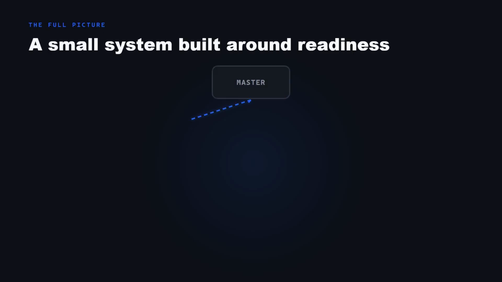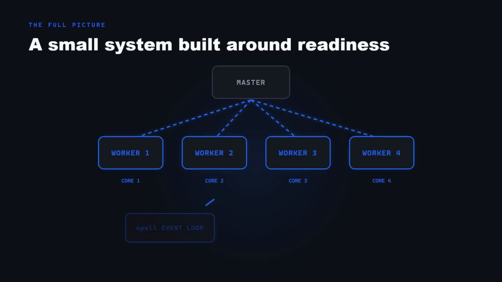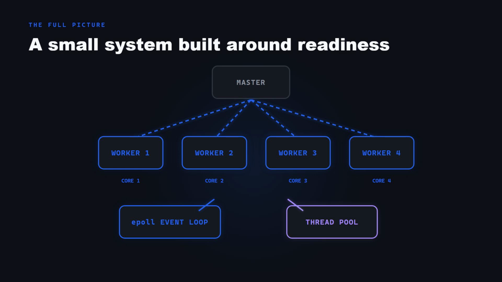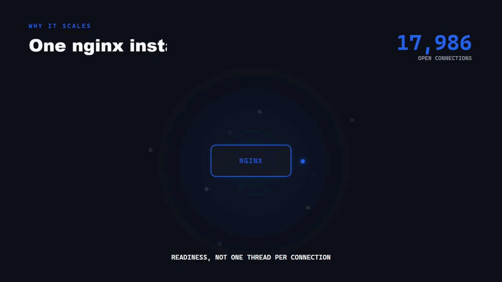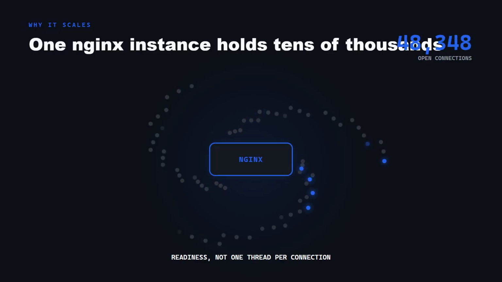So the full picture, a master process that does almost no work, a handful of worker processes pinned one per core, each running an epoll-driven event loop that only spends CPU on connections that actually have data, and a thread pool sitting behind it to catch the one case, blocking disk I/O, that the event loop can't handle gracefully on its own. That's how one Nginx instance holds open tens of thousands of connections that would take down a thread-per-connection server before it even started doing real work.